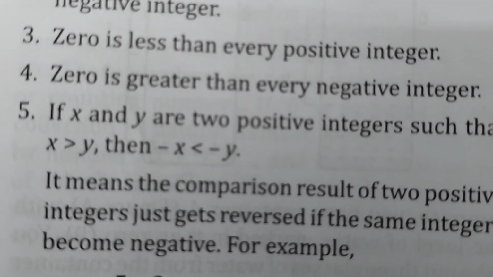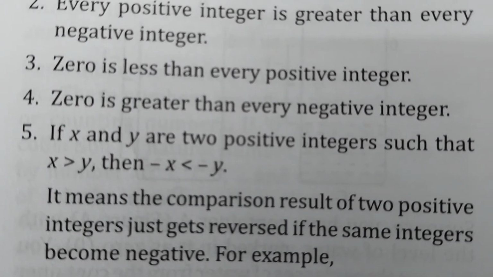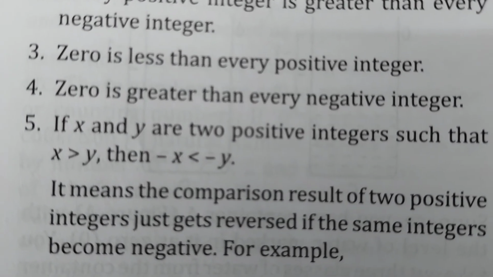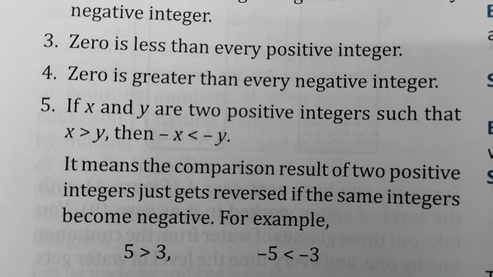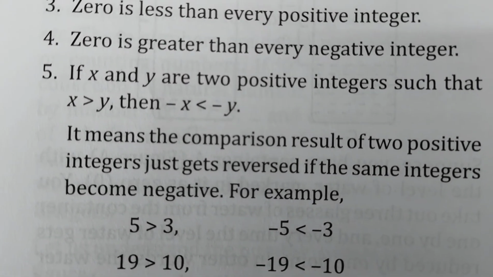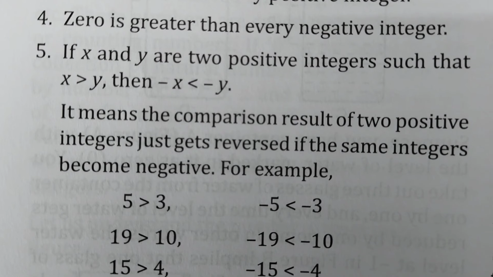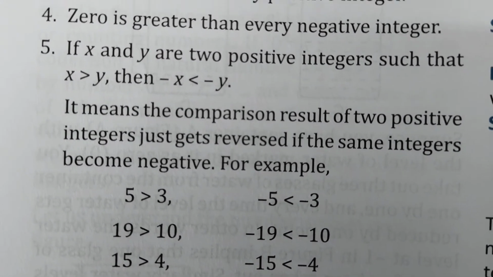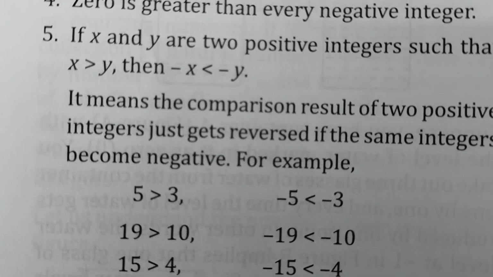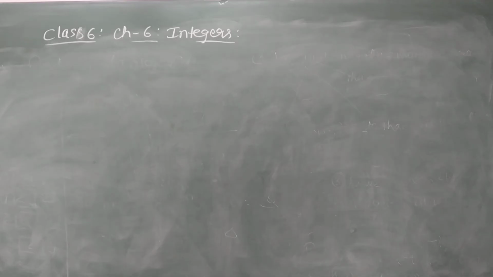It means the comparison of two positive integers just gets reversed if the same integers become negative. For example, 5 is greater than 3, then minus 5 is smaller than minus 3. 19 is greater than 10, minus 19 is smaller than minus 10. 15 is greater than 4, minus 15 is smaller than minus 4. So this is how we order the integers.